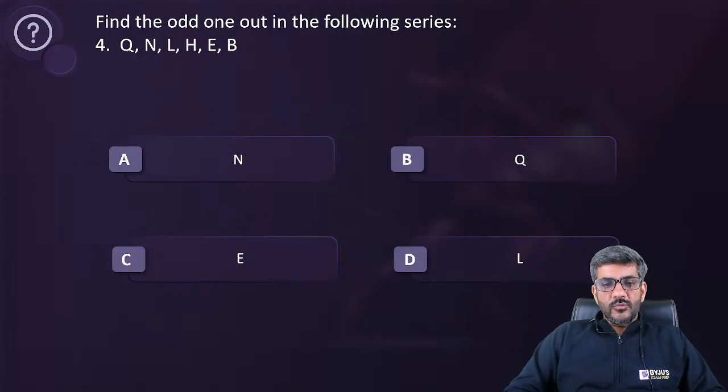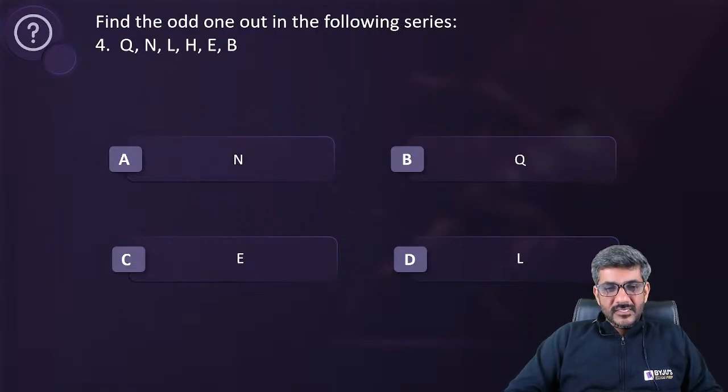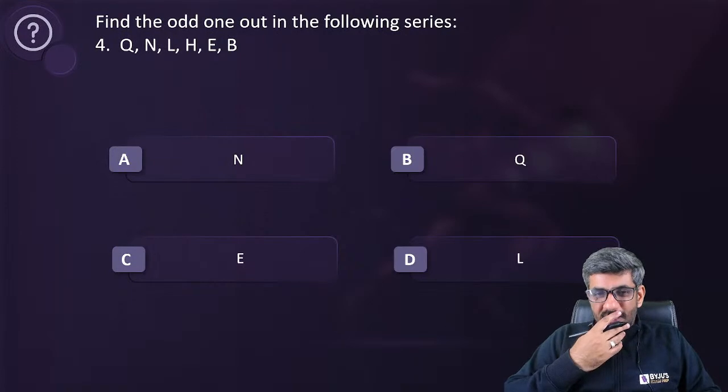So what is the answer for question number 4? Let's see who does it fastest. Tanya Sharma says D, that is L. That's real fast. Very good. Aman Kumar says L. Okay.